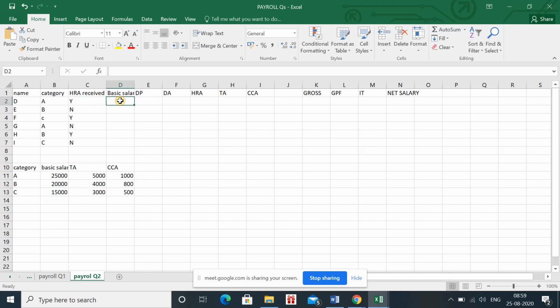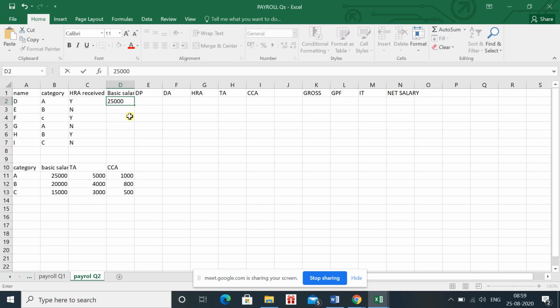Now you can see the basic salary. The category of employee D is A. So this means the basic salary for this employee should be 25,000. But we don't want to enter this 25,000. Why? Because right now we are taking a very small sample, so it is very easy for us just to enter 25,000, 20,000, 15,000 on the basis of the category of the employee.